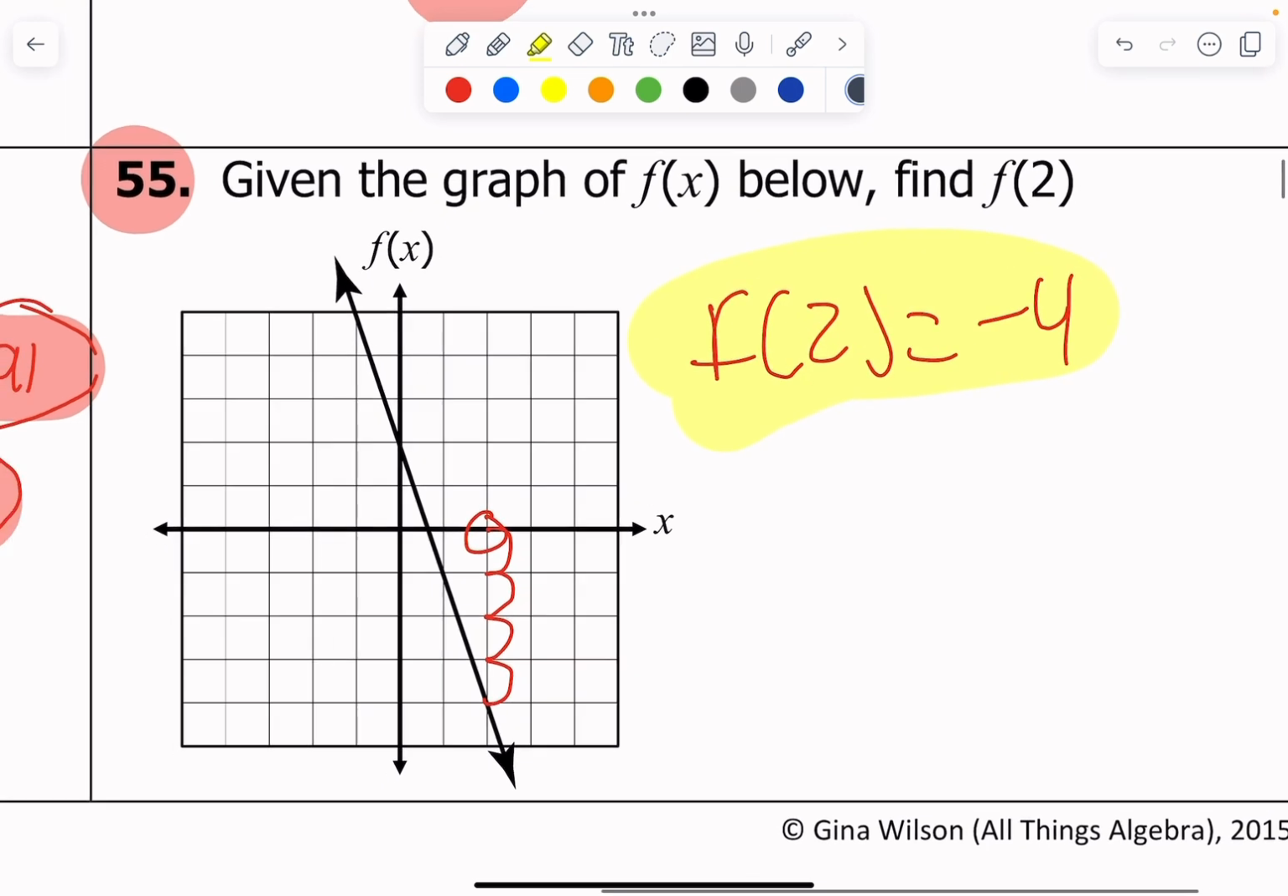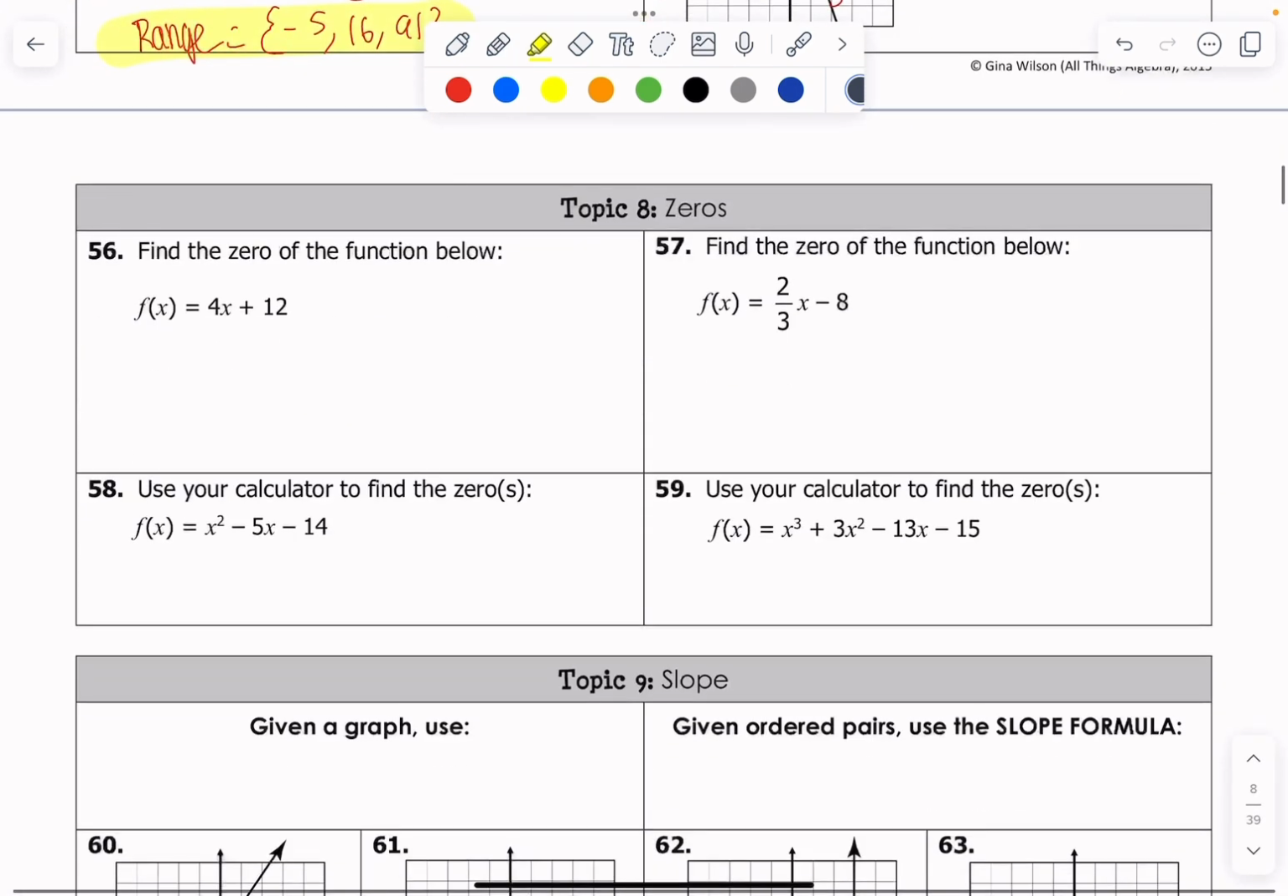Okay. Next up, topic 8, zeros, arguably one of the most important topics. This is what you do in all of algebra. Most of calculus is find zeros of functions. This is another foundational skill. A lot of these are pretty foundational skills in Algebra 1.